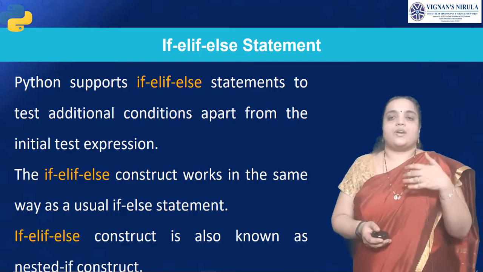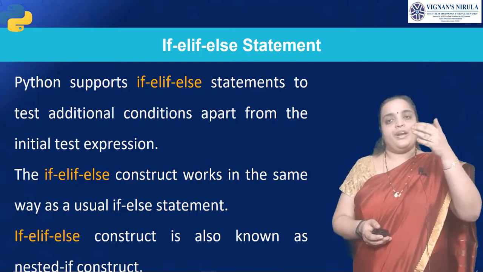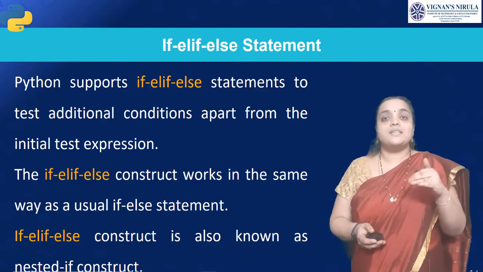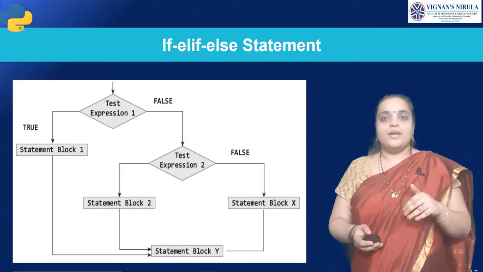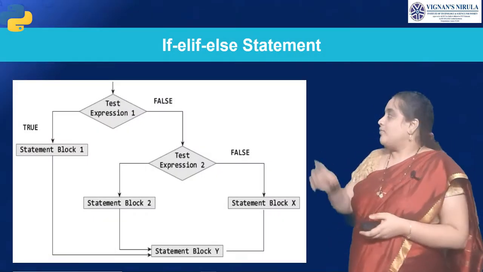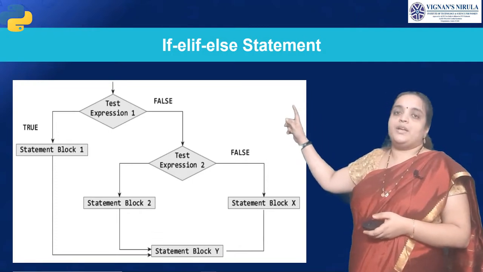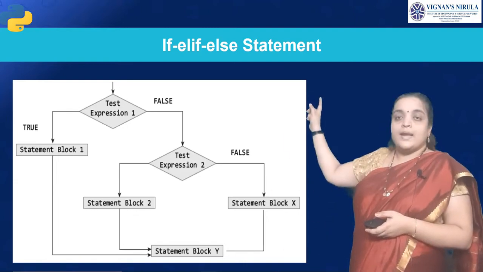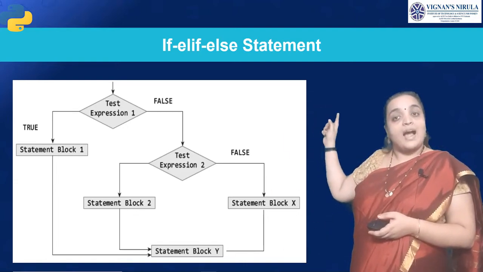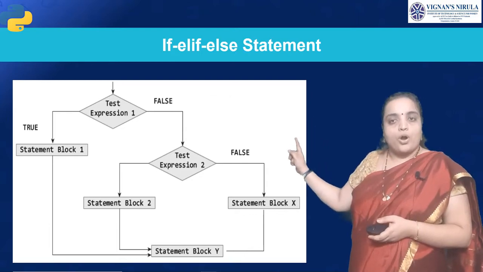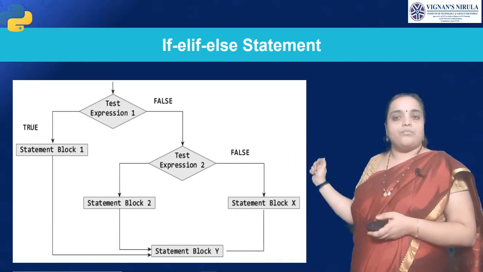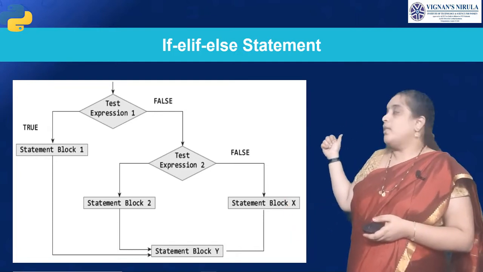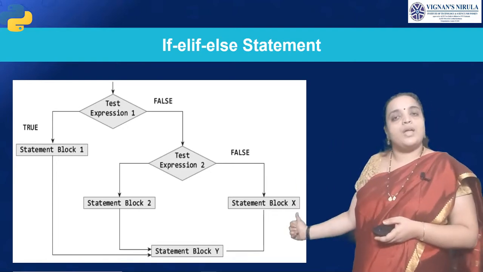Then talking about if, elif, else statements. In this construct, if the first condition is true, it will execute its block of statements. Else if the second is true, it will execute its block of statements. Else it will execute the last block of statements. Clear? This can be seen with the following flowchart. If the test condition is true, it will execute the block and come to the statement block. If it is false, it will check the next condition. If that condition is true, it will execute block 2 and come to block Y. Otherwise, it will go to the else part, run block 3 statements and come to block Y.